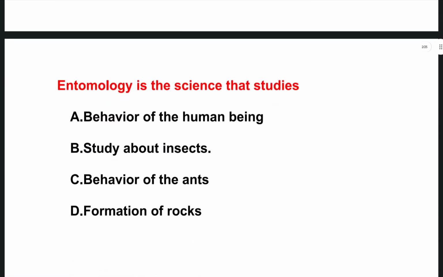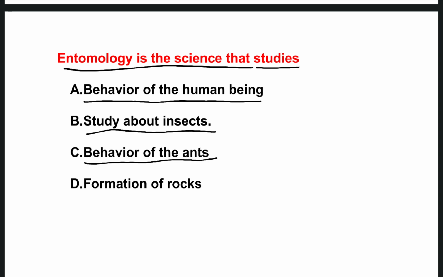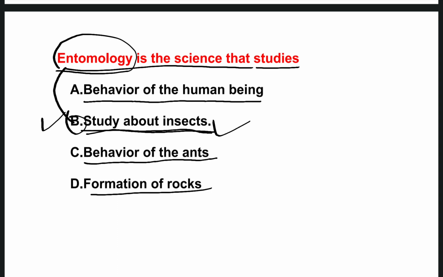So the next question is, entomology is the science that studies. So the options are: it is about the behavior of the human being; it is the study about the insects; behavior of the ants; formation of rocks. So what may be the meaning of entomology? The right one is option B. Entomology is nothing but the study about the insects. So the insects' physiology and anatomy and everything about them will come under the study of entomology. That is, option B is the right answer.